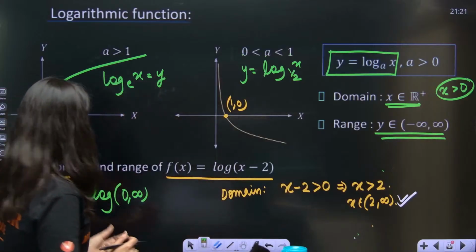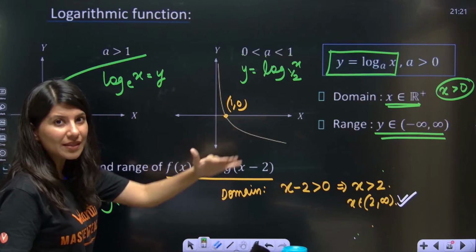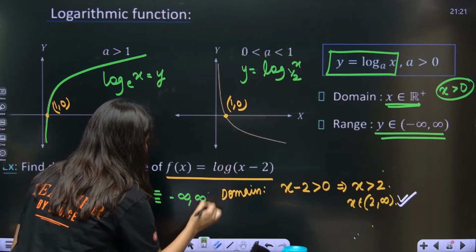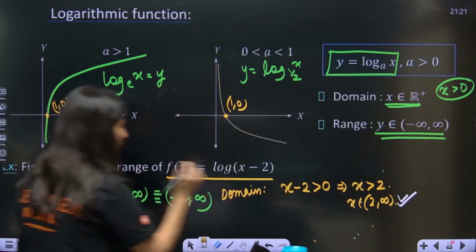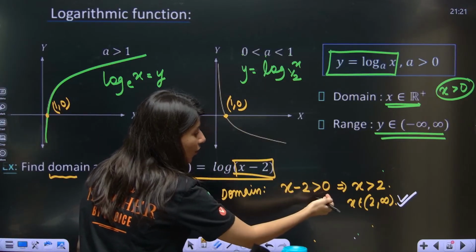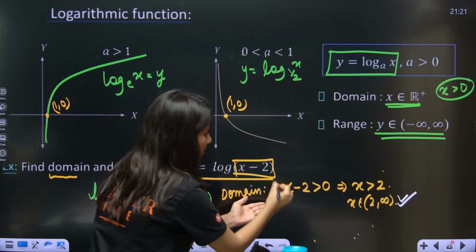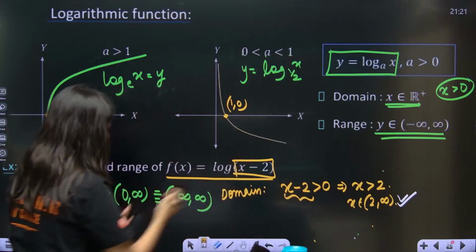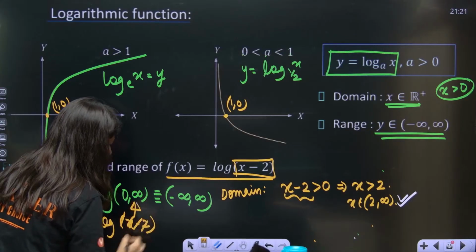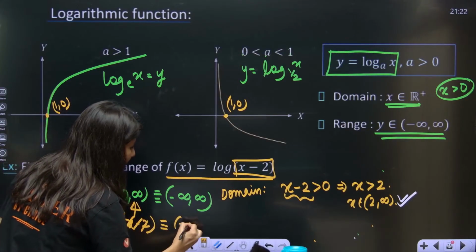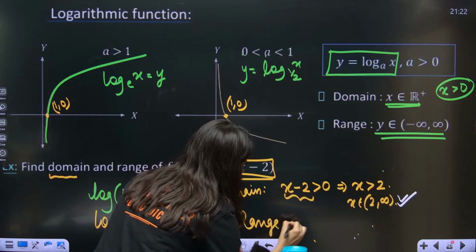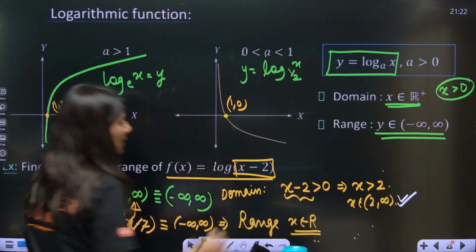If inside the log you are putting R plus, that means 0 to infinity, you are going to get minus infinity to infinity. Did you understand this logic? Now x minus 2 is also 0 to infinity. x minus 2 is greater than 0, so log of x minus 2, where the x minus 2 value is 0 to infinity, eventually gives you minus infinity to infinity. This is the output. So the range here is all real values.